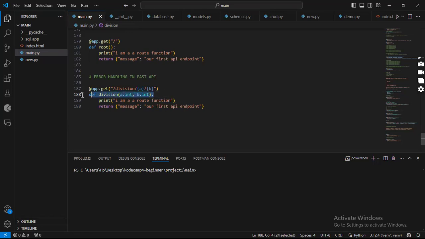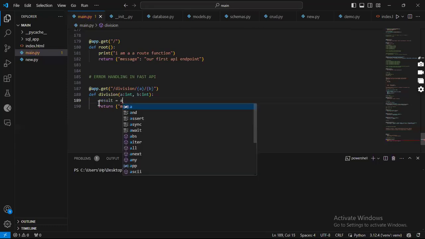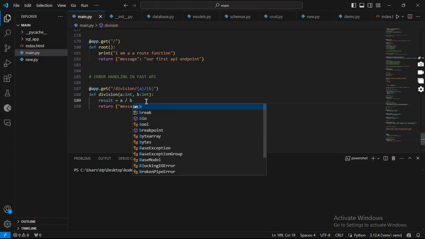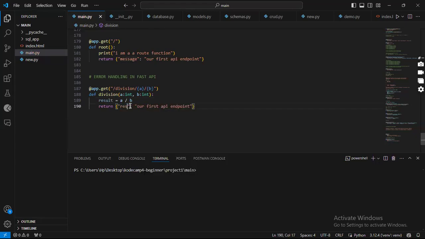I also want to carry out a division: result equals A divided by B. Then at the end, I want to send back the result, so this would be my f-string with the result. And that is that.